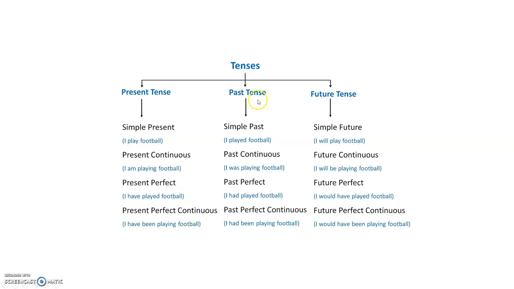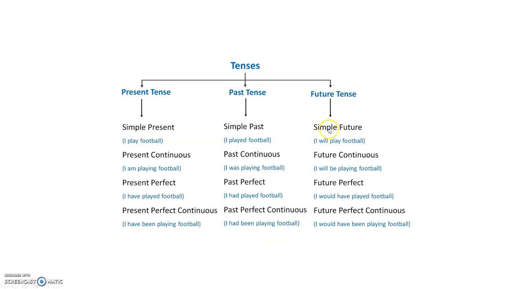So let's see in the past tense now. How do we write that? I played football. Ed is there, so it's a simple past. Then past continuous, I was playing football. Okay, the was and ing. Past perfect, the action is done. We see it as I had played football. And past perfect continuous, I had been playing football.